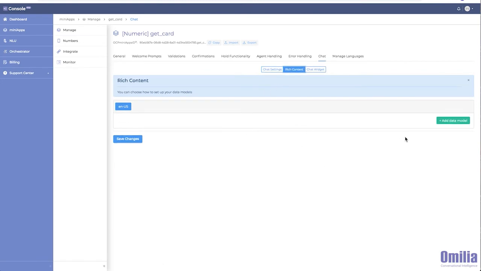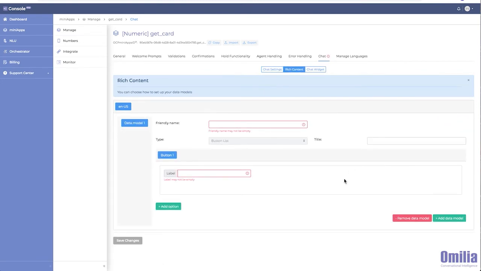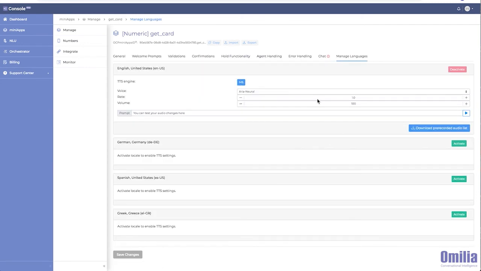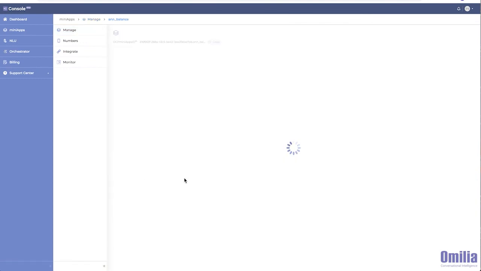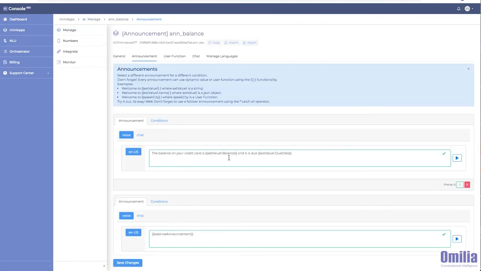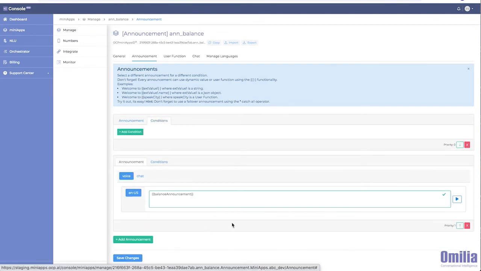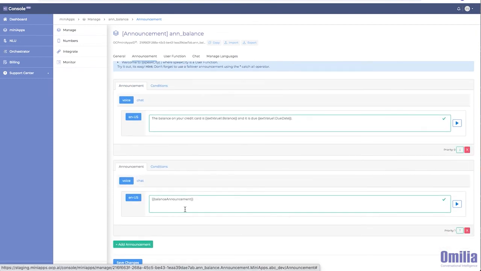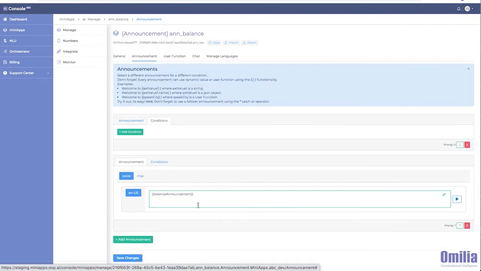Each minApp supports data models for non-voice channels, which include the ability to define buttons and other quick inputs. And each minApp has text-to-speech settings included. As shown here, any minApp can accept a variable text. These variables are sent to the minApp by Orchestrator and cause a text-to-speech file to be generated on demand. Additional business logic can be developed using standard JavaScript libraries if needed.